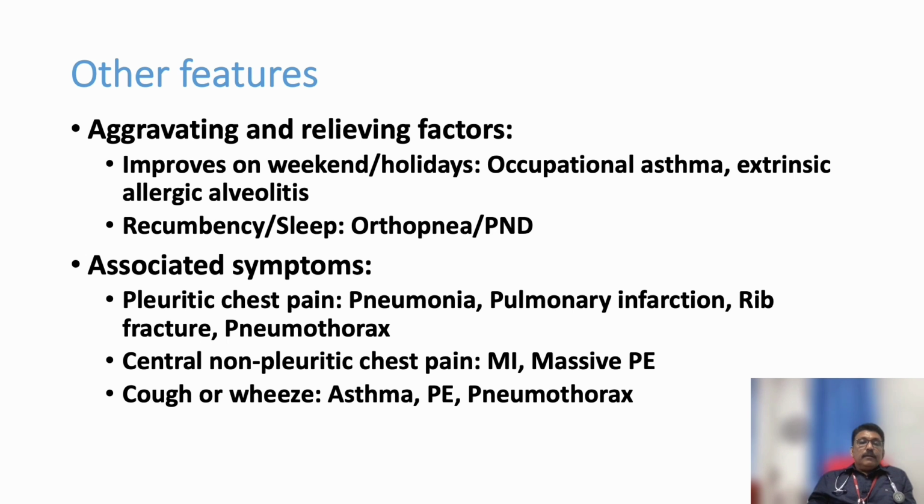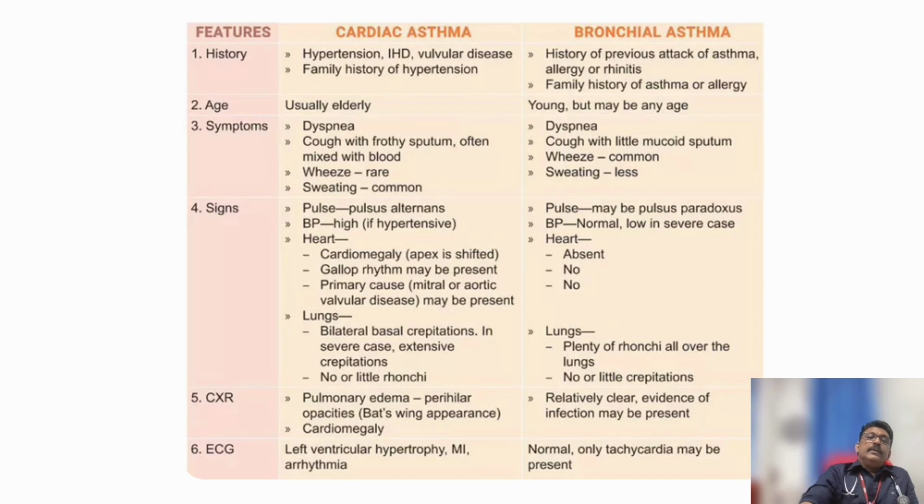Now, pleuritic chest pain may indicate pneumonia or pulmonary embolism. Past history of malignancy can indicate rib involvement, fractures. Other history is also very, very important. Past history of smoking, past history of dust allergies, family history of dust allergy. All these things are important to know what is the mechanism of breathlessness.